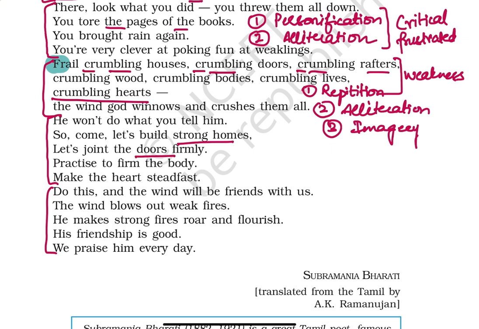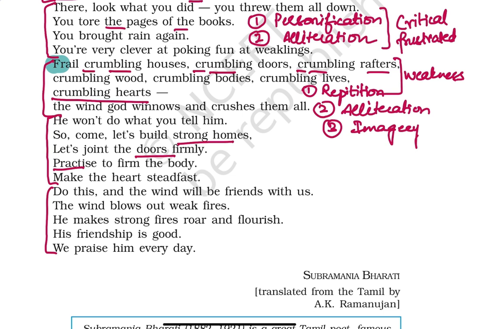Let's join the doors firmly. Let our doors be joined very, very firmly, with a lot of firmness, when we build our houses, so that they are no more wobbly, they are no more shaky, and they don't crumble when the wind is blowing very mightily. And in a similar manner, practice to form the body.